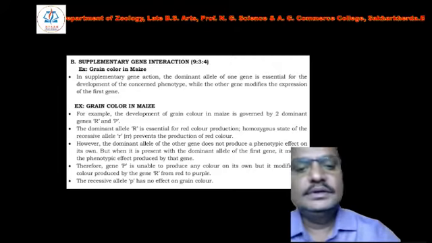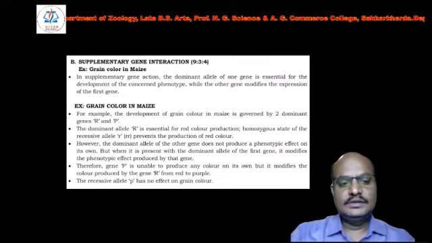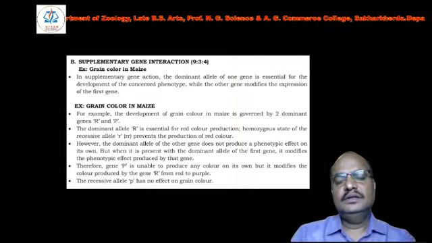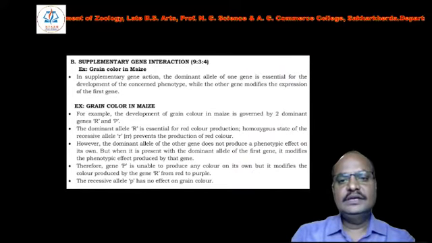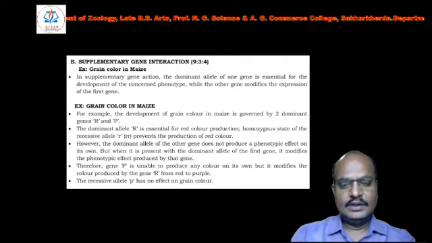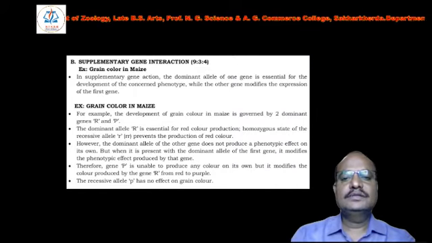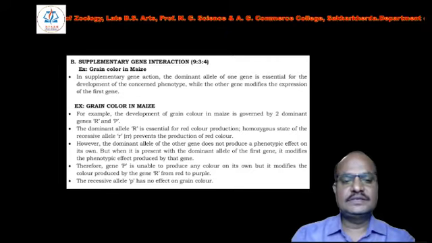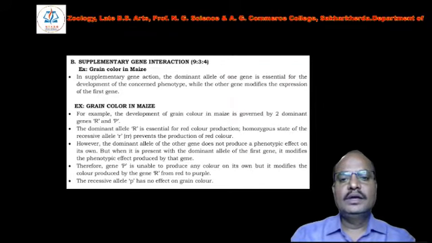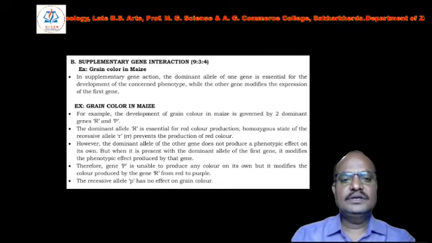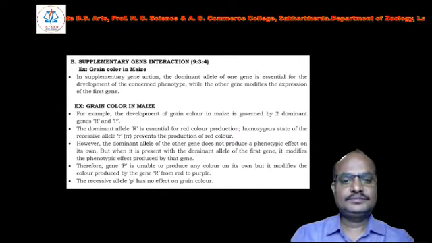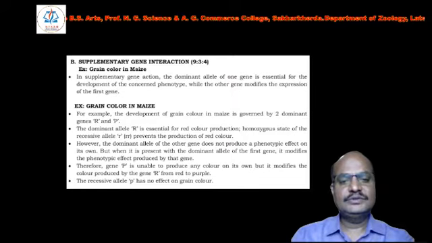We are discussing gene interaction. In gene interaction, we can study supplementary gene interactions, and here we take the example of grain colors in maize. Maize means corn. In supplementary gene interaction, the dominant allele of one gene is essential for the development of the concerned phenotype. Any phenotype developed in maize is the effect of the dominant allele, while the other gene modifies the expression of the first gene.